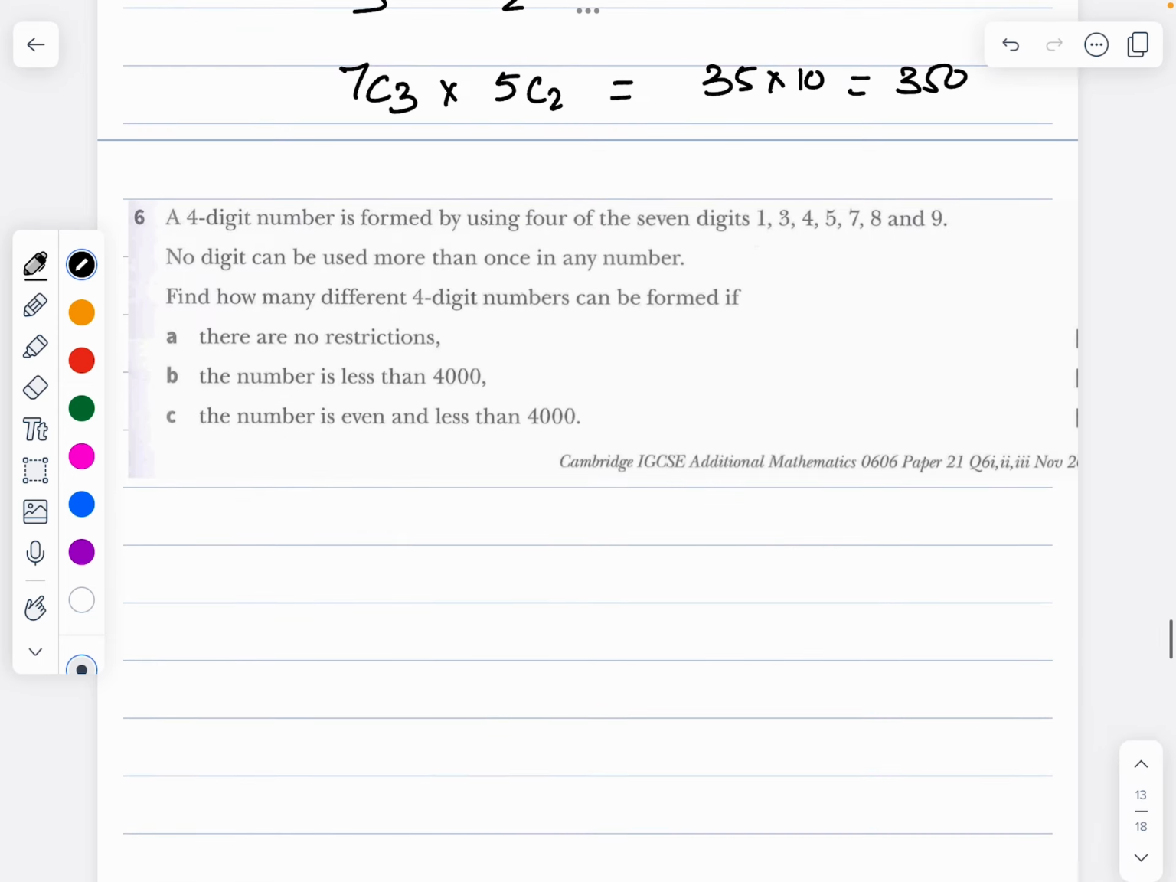That was a comparatively easy question. Now coming to the next question, question number 6. There are 10 questions in this. We have done 5 questions. Now I'm going to the 6th question. This is from November 2010, paper 21, question number 6.